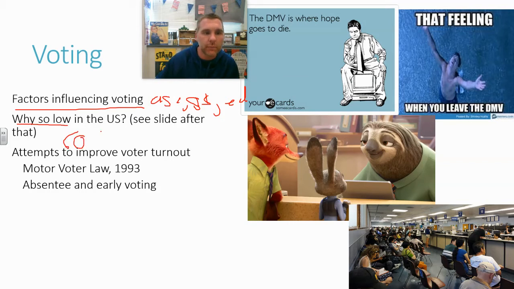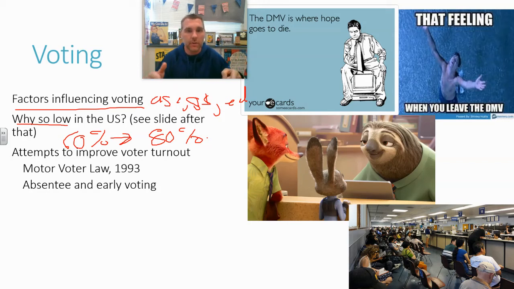We do really well if we're at 60%. In 2008, that was Barack Obama's election, 60%. Usually we're around 50%. There are predictions, though, that 2020 could possibly bring an 80% turnout, which means all the polls that you see are just thrown out because no poll is based on that high of turnout. But who knows? This could be the year that we break 70, 80% turnout based on your generation turning out and voting more or less than any other group. Okay? And there's all sorts of early voting and other things going on.